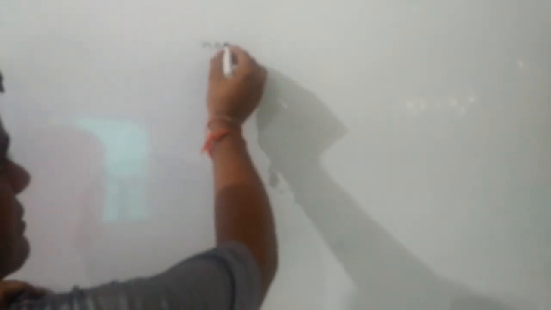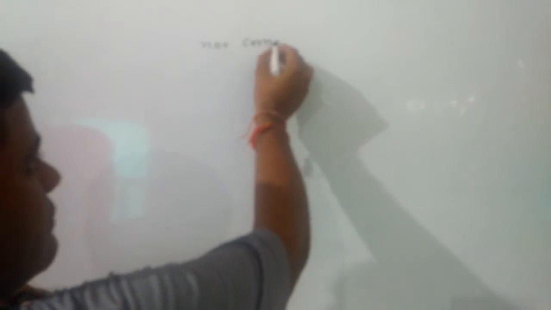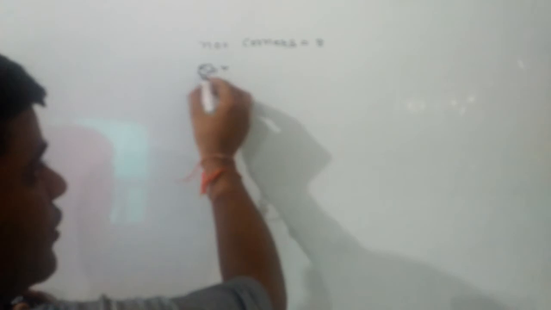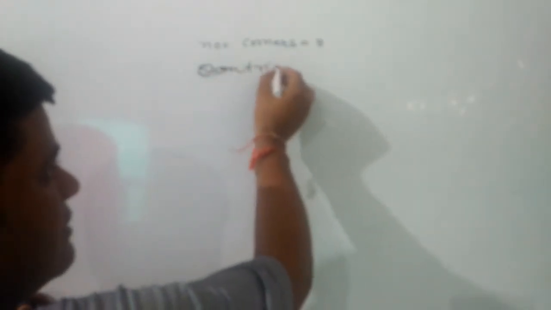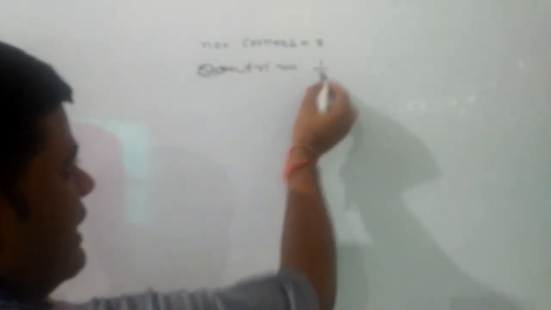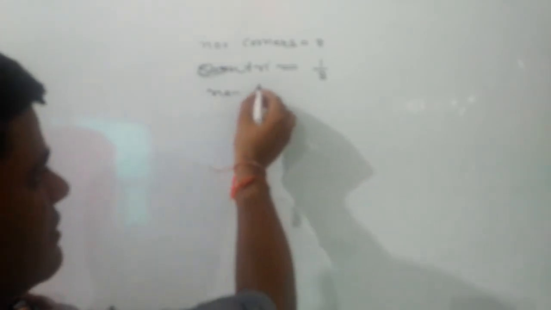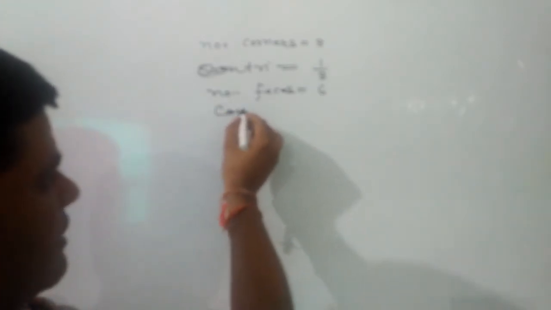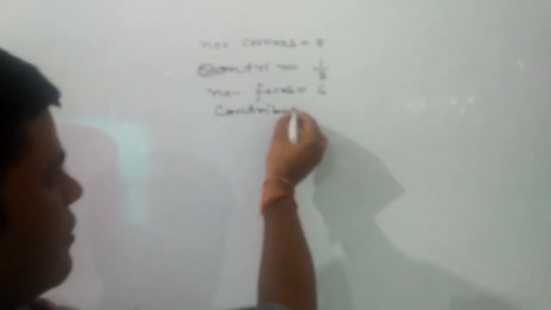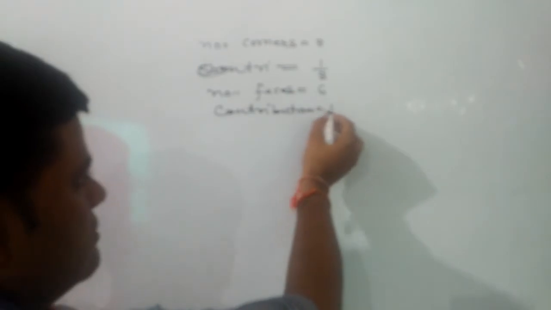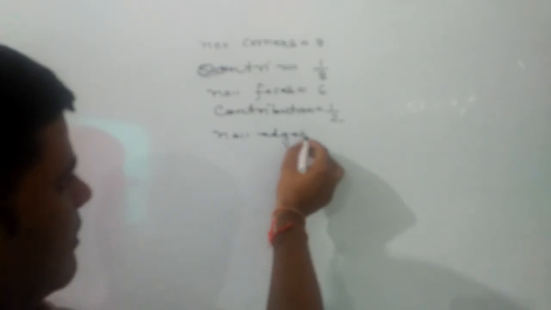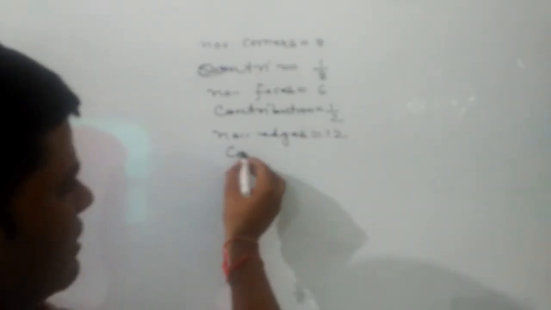For a cube, the number of corners is 8, so the contribution of a corner will be 1 by 8. Number of faces will be 6, so contribution will be 1 by 2. Number of edges will be 12, so contribution will be 1 by 4.